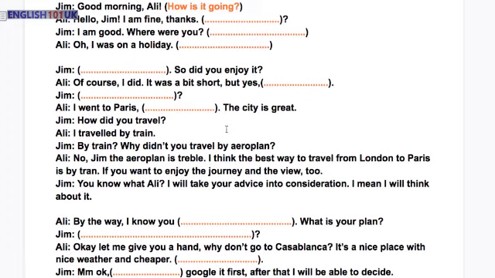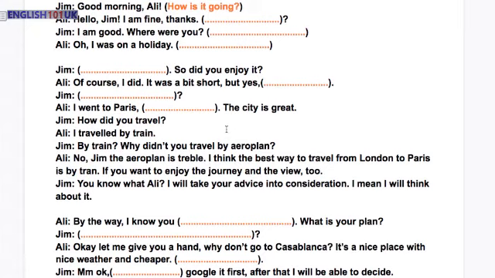Where did you go? I went to Paris, France. The city is great. How did you travel? I traveled by train. By train. Why didn't you travel by airplane? No, Jim, the airplane is terrible.